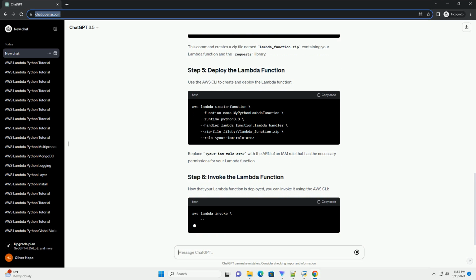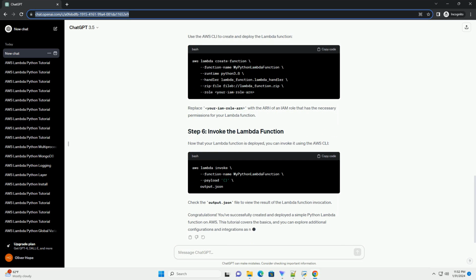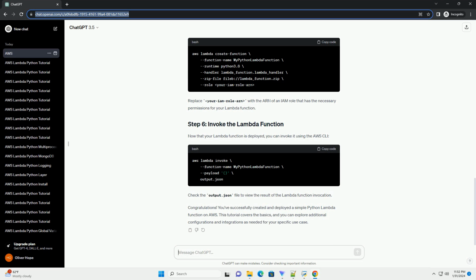Let's create a simple Python Lambda function that returns a greeting. Create a file named lambda_function.py with the following content. This function takes two parameters, event and context. The event parameter contains information about the triggering event, while the context parameter provides runtime information about the Lambda function.